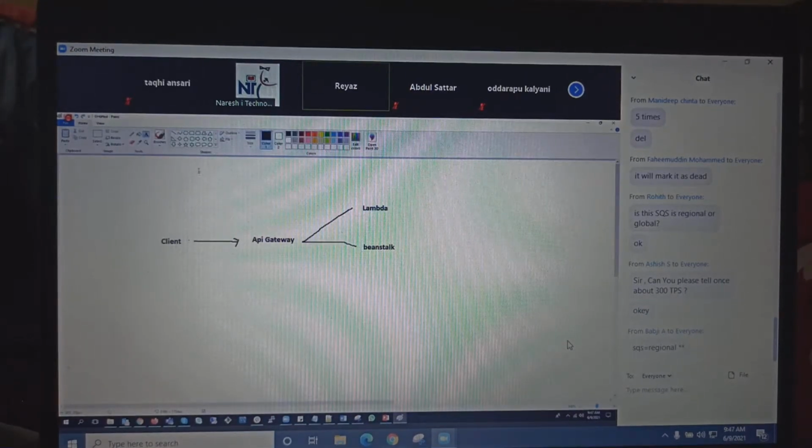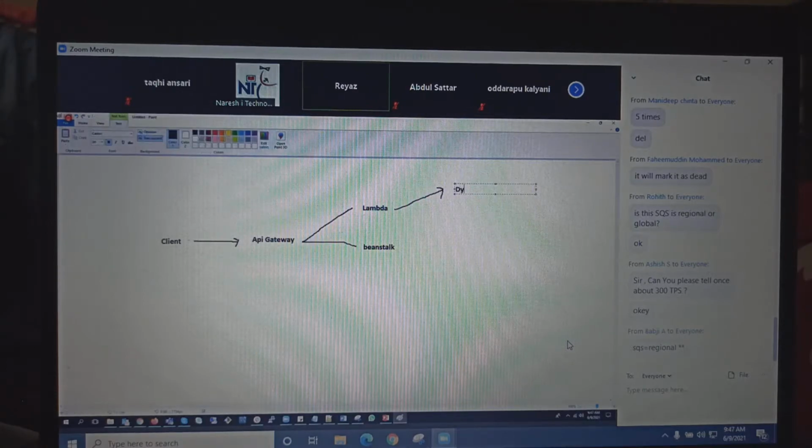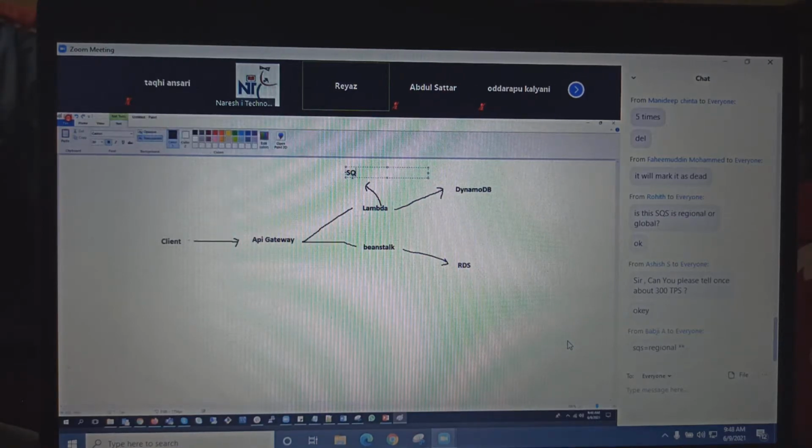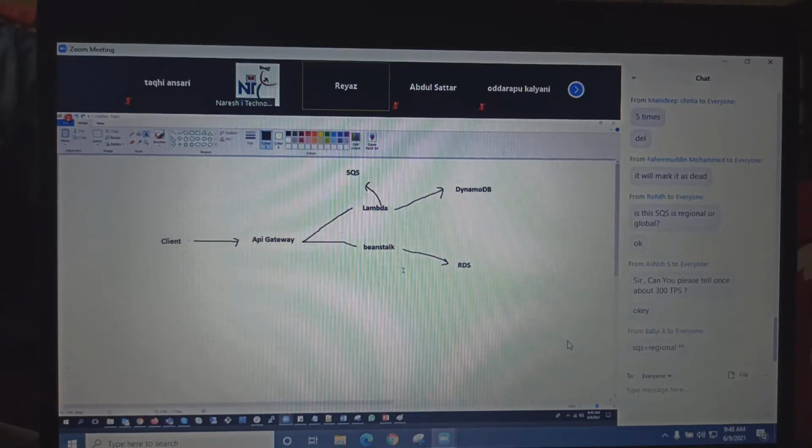And then from Lambda, whatever is processed, you can send it to your DynamoDB, or you can send it to RDS, right? You can send it to RDS here like this. And from API Gateway, whatever data you send to Lambda, you can send it from Lambda to queues also, SQS queues. It depends upon the requirement. It's how the architectures will look.